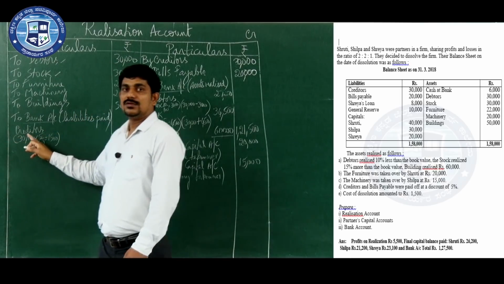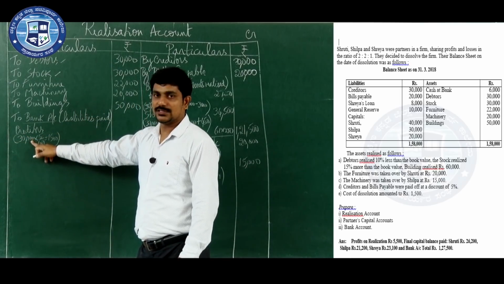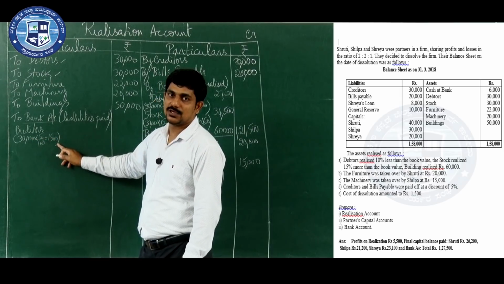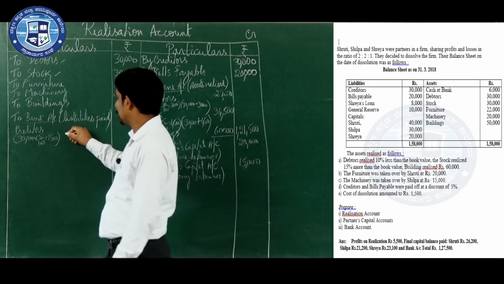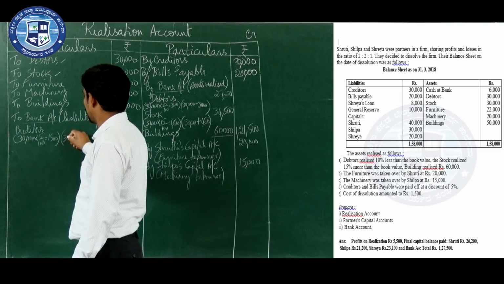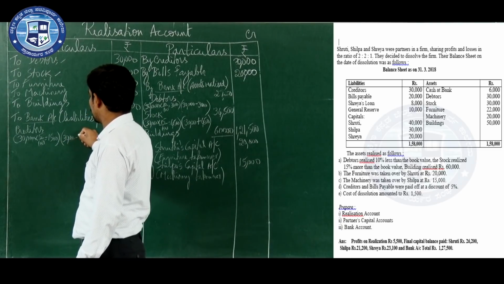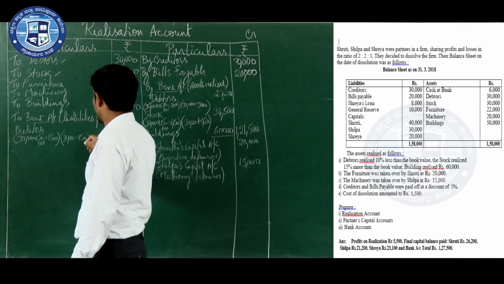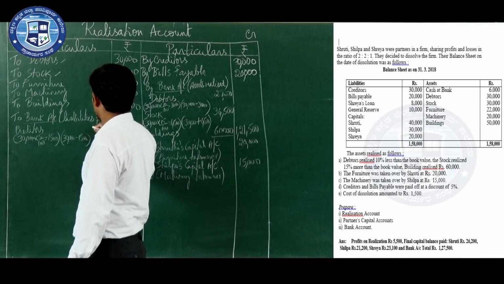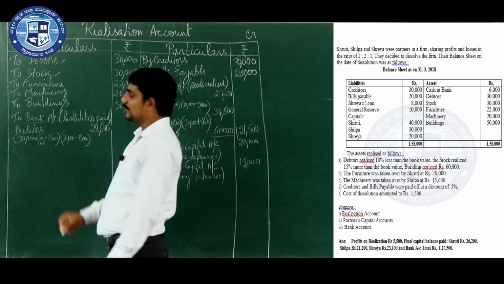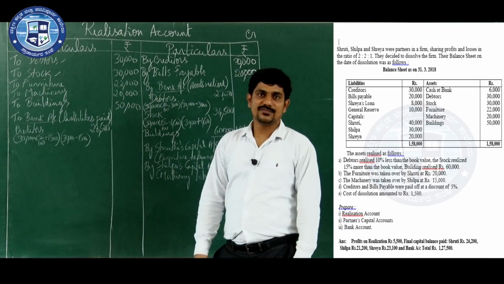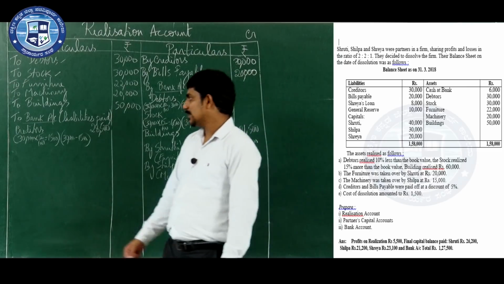So 30,000 less discount 1,500. That means how much amount to creditors? 28,500. The firm has to pay 28,500 to the creditors.